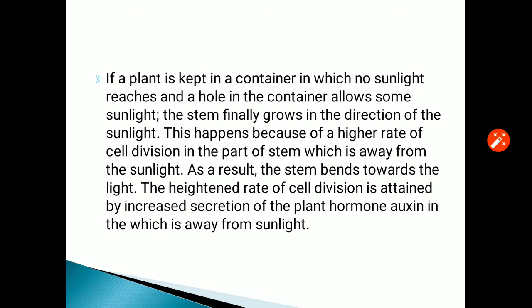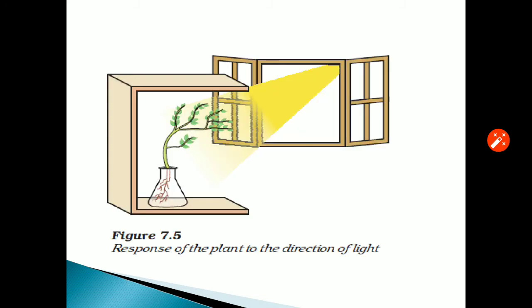The heightened rate of cell division is attained by increased secretion of the plant hormone, that is auxin, in the part which is away from the sunlight. Basically, the phototropic movement is because of the auxin hormone.